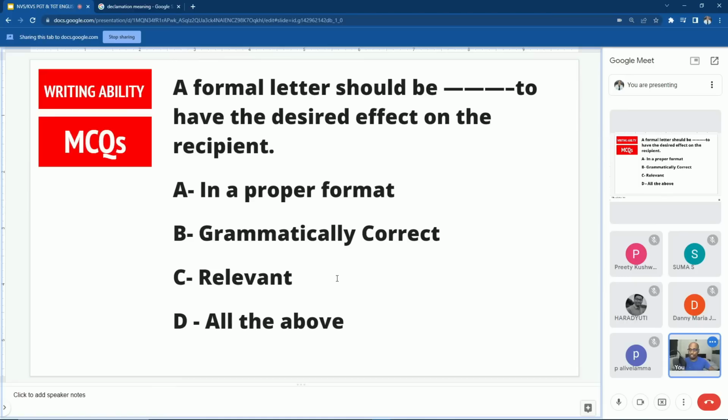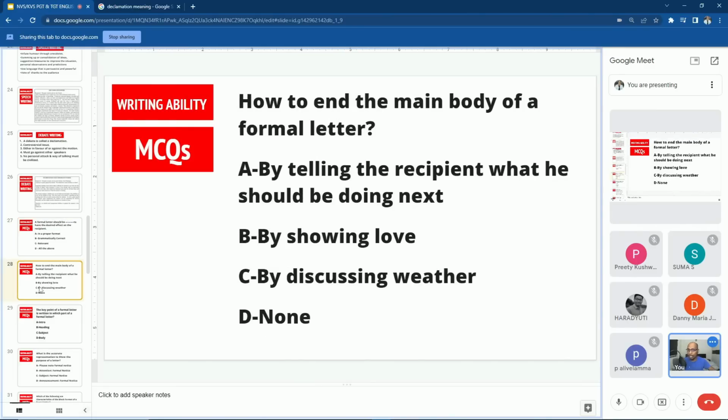Now the first question, I suppose we already completed. A formal letter should have the desired effect on the recipient. So all these are important. It should be written in a proper format. It should be grammatically correct and it should be relevant. So all these are important. Next question, we also did.